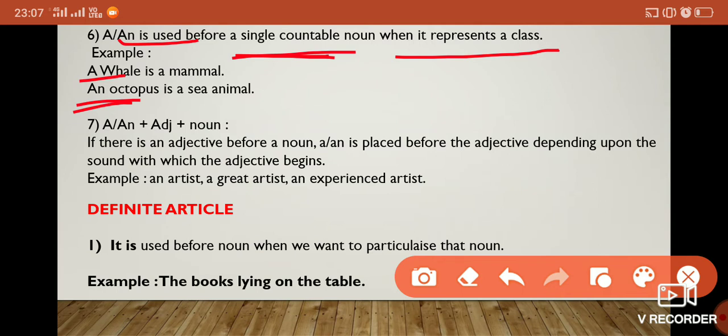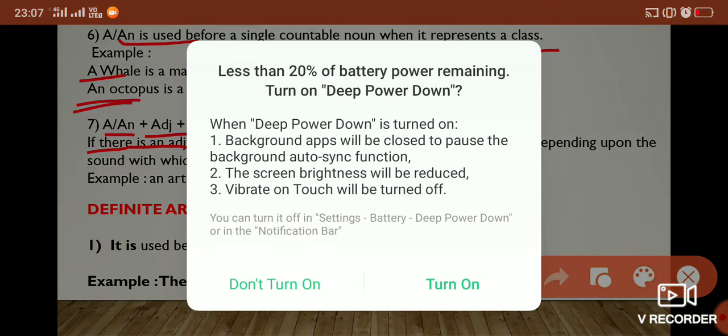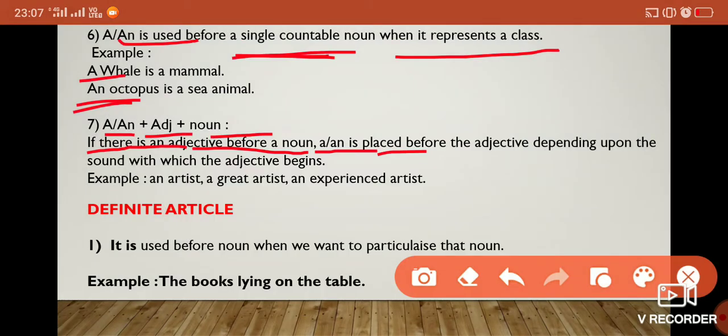Okay, now next point, a or an with an adjective and noun. If there is an adjective before a noun, a or an is placed before the adjective depending upon the sound with which the adjective begins.